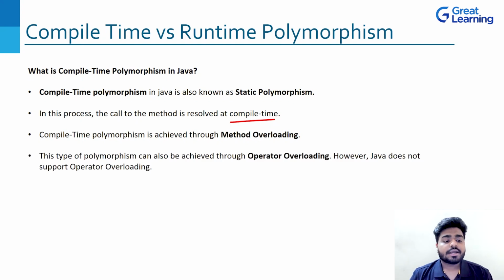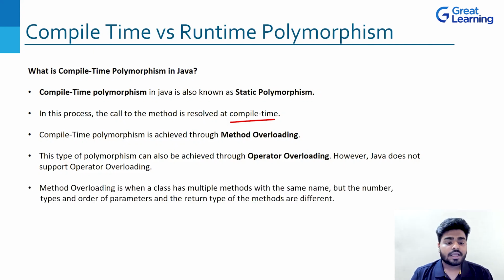That is the concept. And this type of polymorphism can also be achieved through operator overloading. That means we can use the operators overloaded. So we can use many operators and we can term it as operator overloading. We'll see one example at the last also. Method overloading is when a class has multiple methods with the same name, but the number, types, or order of parameters is different, right?